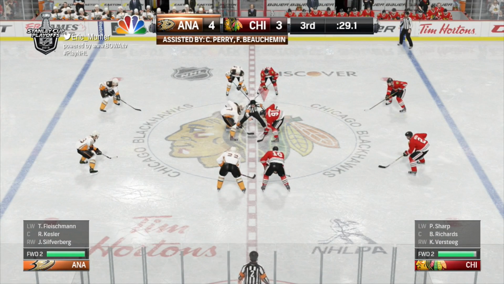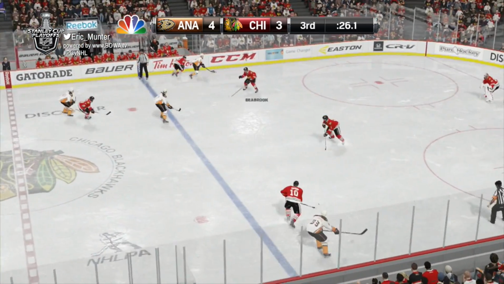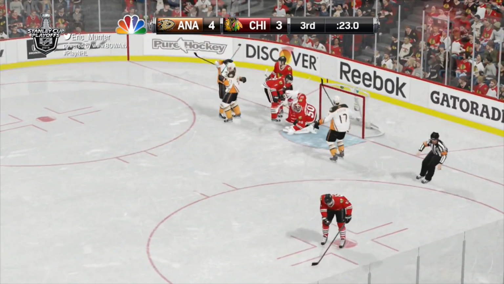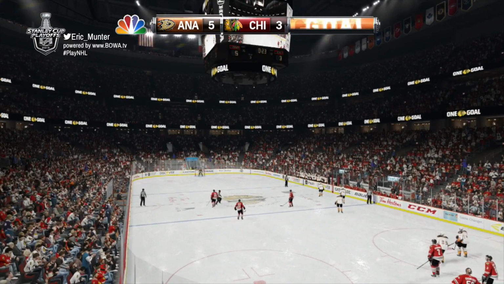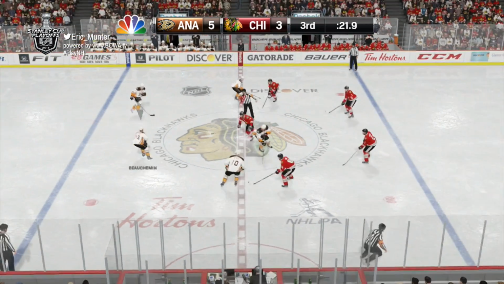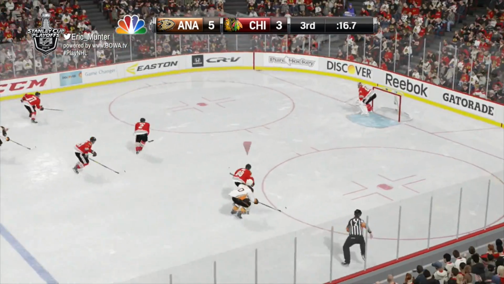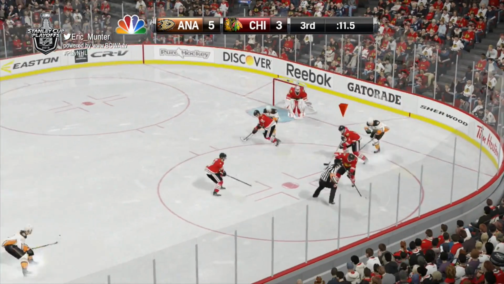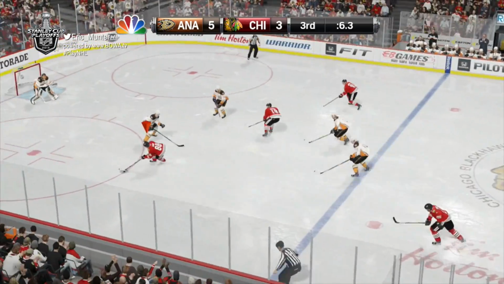Kyle Palmieri, just seconds after the Corey Perry goal, has given Anaheim the lead back in this teeter-totter back-and-forth hockey game. Fed out in front, scores! Duncan Keith played it into his own net. What a turnaround in the final minute of this hockey game. It looked like Chicago was going to be just a minute away from a Game 3 victory. But 3 straight goals from the Anaheim Ducks has propelled an incredible comeback.